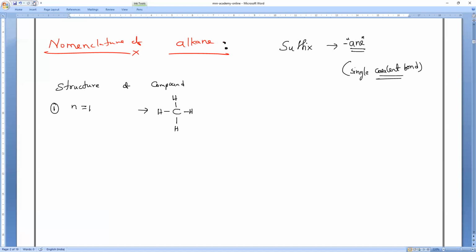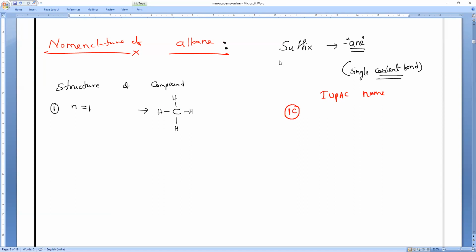So what is the suffix, everybody? A. Understanding? How many carbons are there? 1 carbon is there. So the IUPAC name is word root plus suffix.